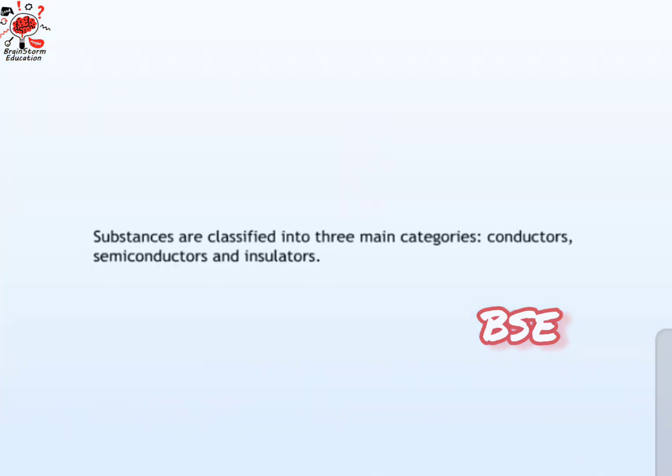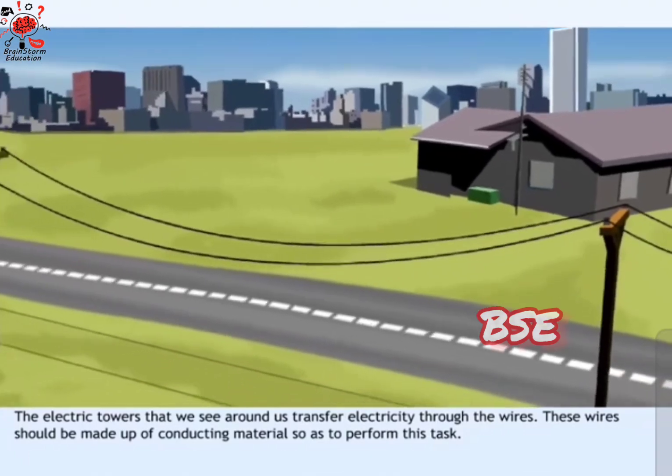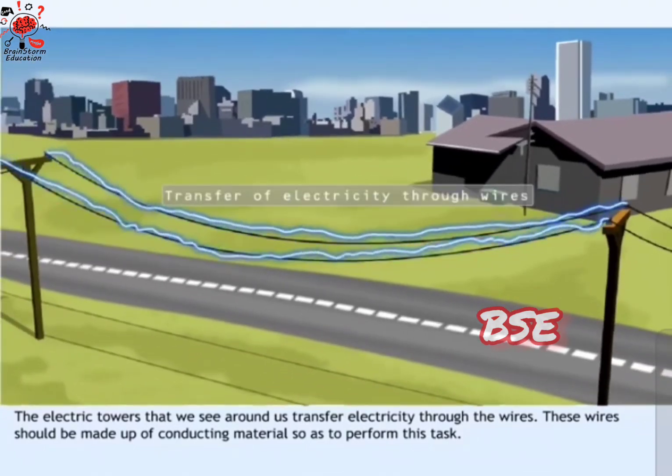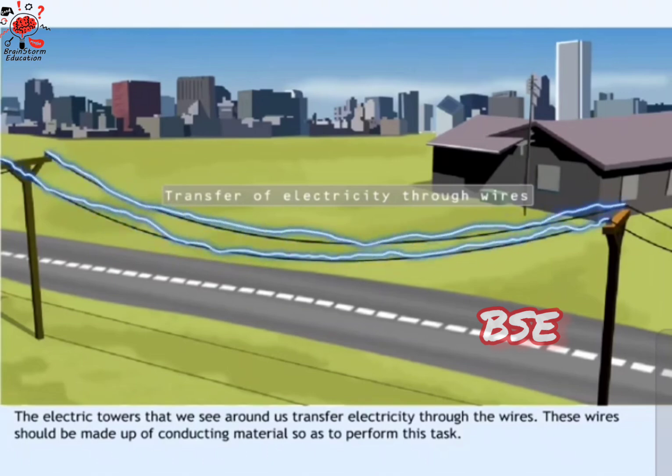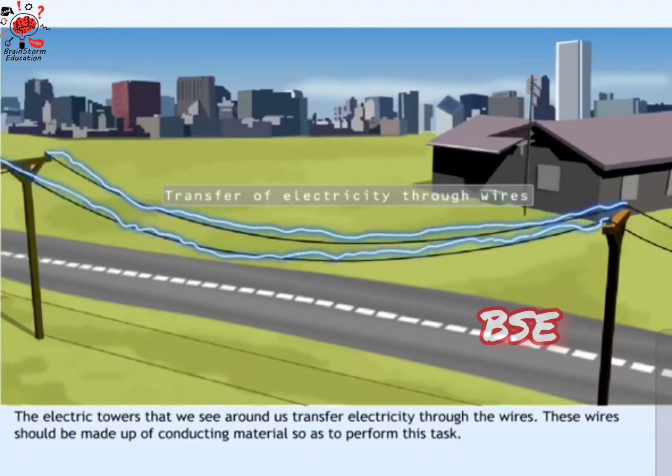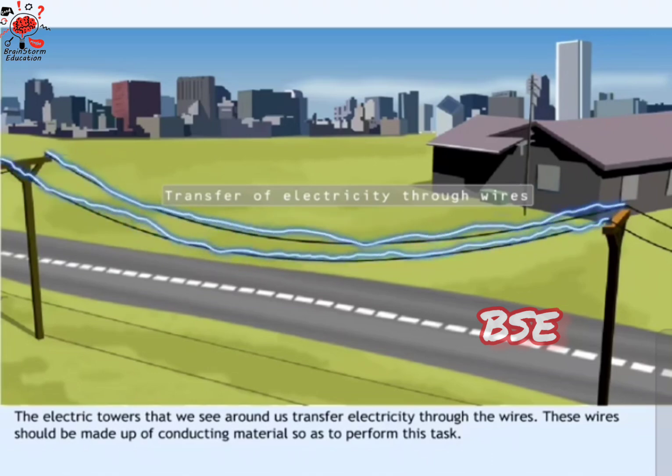From these observations, we can now jump to classifying substances based on their ability to conduct. They can be classified into three main categories: conductors, semiconductors, and insulators. Electricity reaches our homes from its site of generation. The electric towers that we see around us transfer this electricity with the help of wires. These wires should be made up of conducting material so as to perform this task.